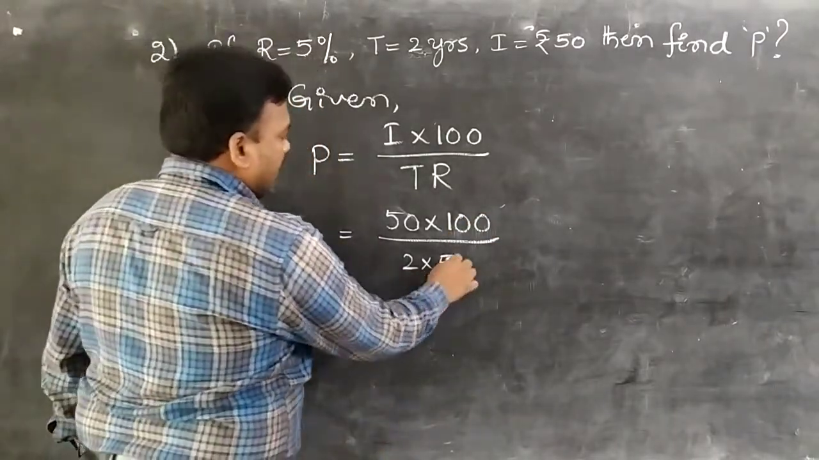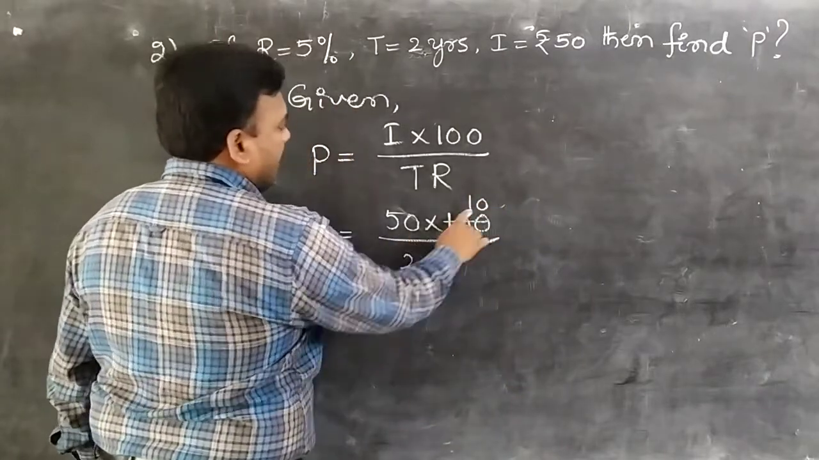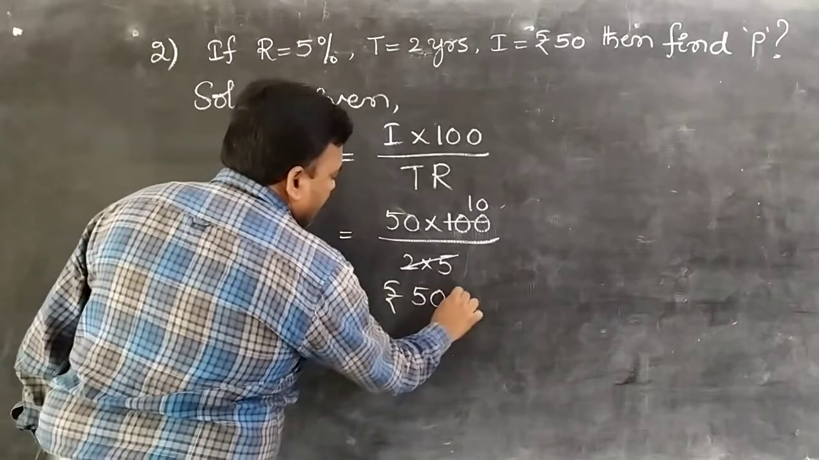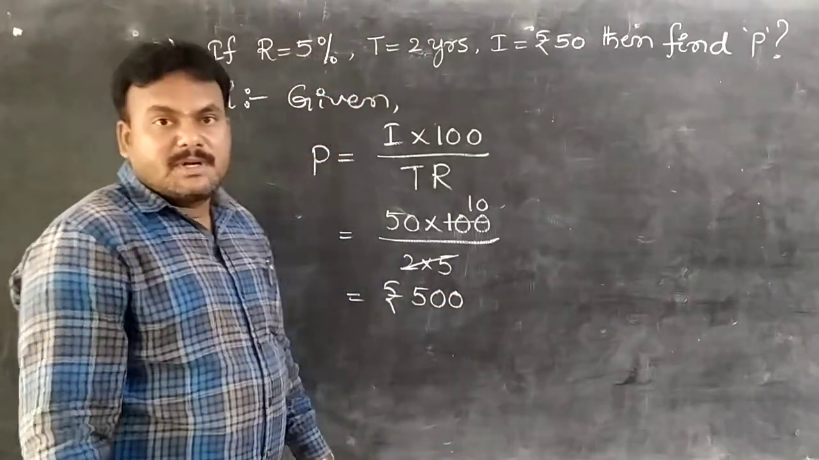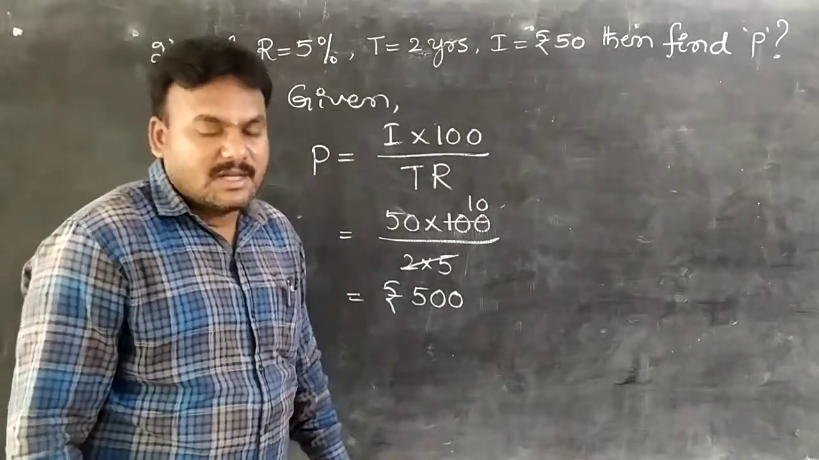Observe, 2 5s are 10. So 10 ones, 10 10, students. Finally 50 into 10, it becomes 500. So 500 is the principal or sum. This is the solution of the given problem, students.